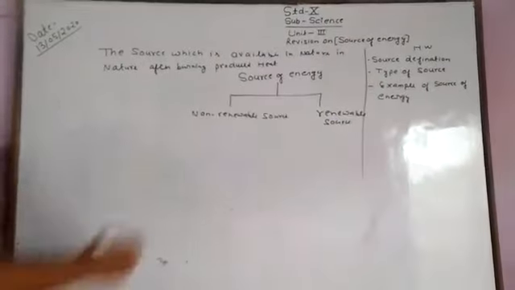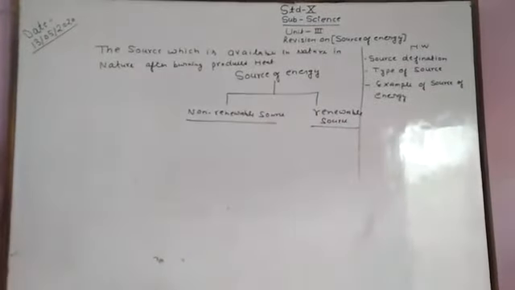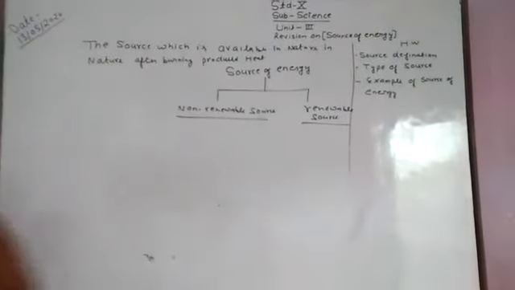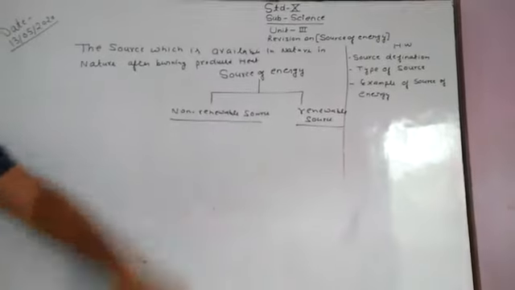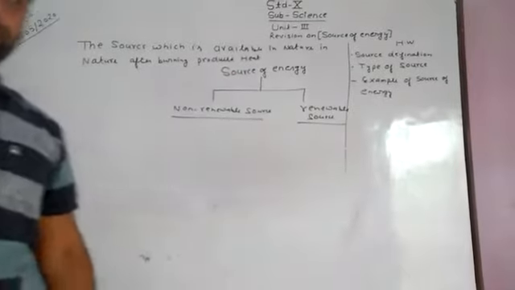The first is the non-renewable source and the other is the renewable source of energy.